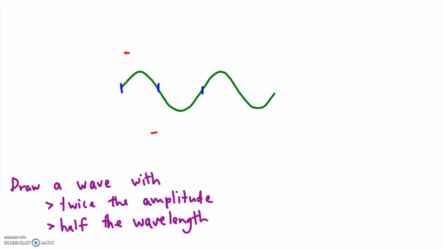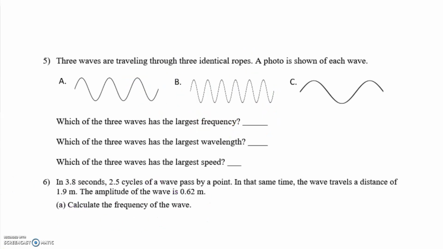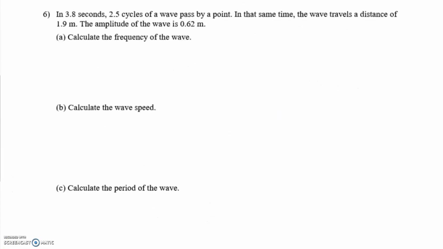So here's going to be one wave. The next one in blue is the next wave. Here's the next wave, and there's the last wave. All right, let's see if I can do this. I go twice as high, and it's half as long. Well, this is not great, but you get the idea. We're going to turn to the next page and solve 6 together.